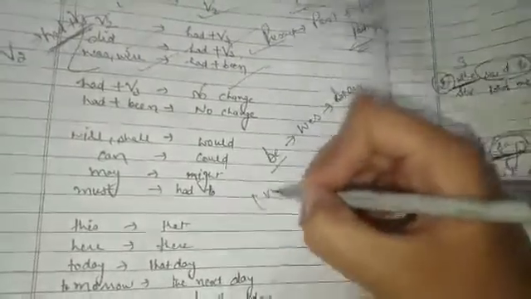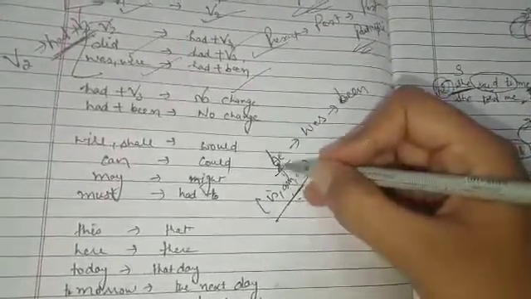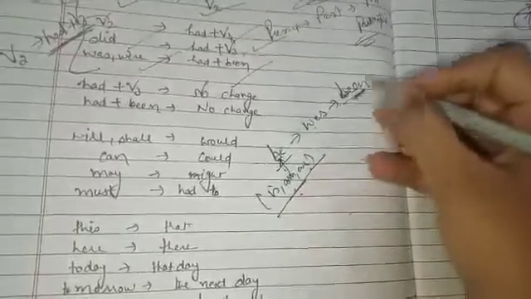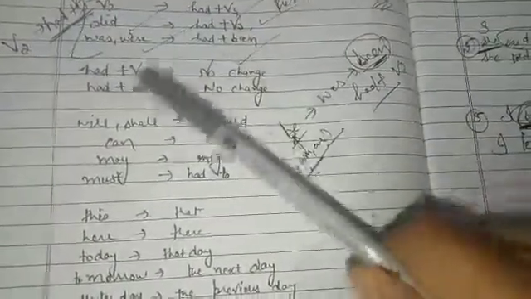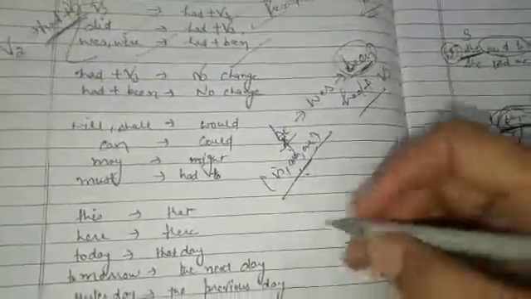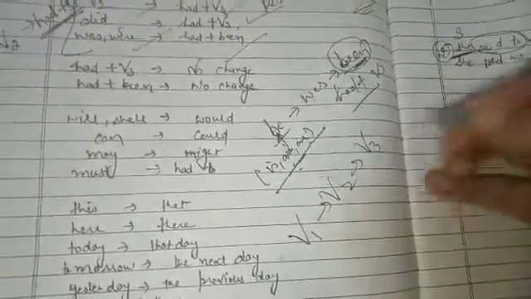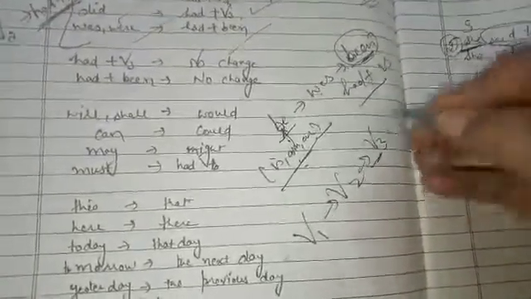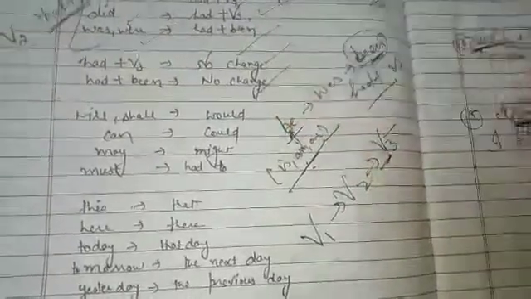Okay, and what is the meaning of be? Is, am, are are basically categorized in be. Be, was, been. Been is the third form. We can't use it alone, so we'll use had here. Okay, so was, were is changed into had been. If had plus third form is given, what to do? I told you first becomes second and second becomes third. After third there is no form of verb, so third form, no change, no need to change it. Had plus been, no change.